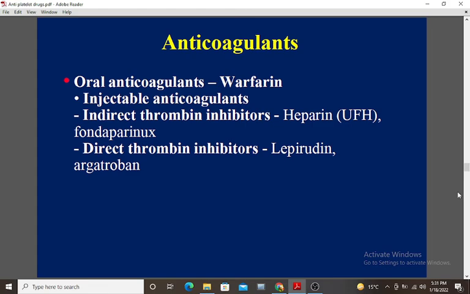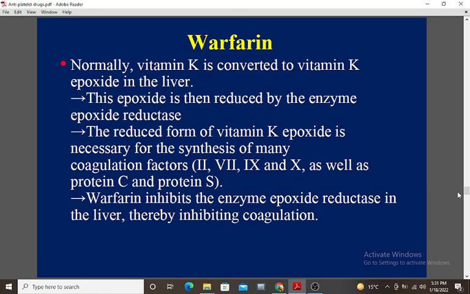The reduced form of vitamin K is necessary for the synthesis of many coagulation factors, II, VII, IX, and X, as well as protein C and protein S. Warfarin inhibits the enzyme epoxide reductase in the liver, thereby inhibiting coagulation.